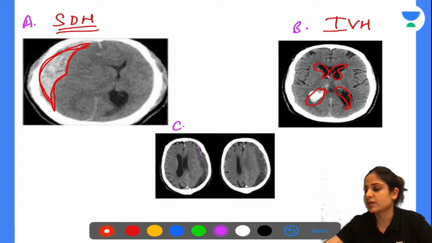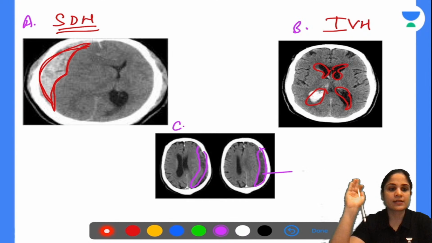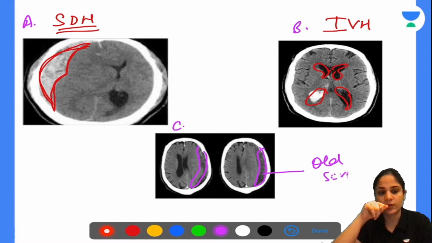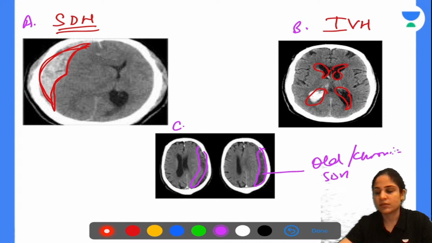This could be a chronic SDH or old SDH. Whenever your blood looks bright, it is acute SDH. Whenever your blood looks darker, it is a chronic SDH. So that is what you guys should know about different types of CT scan: your EDH, SDH, acute as well as chronic, and intraventricular hemorrhage.